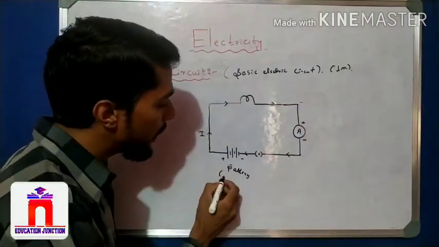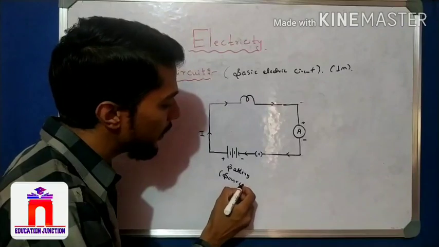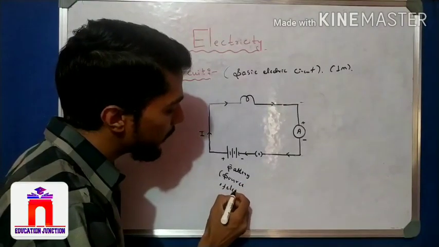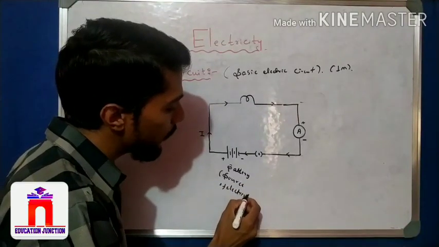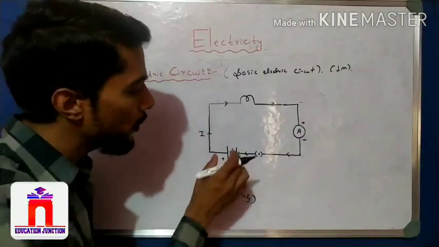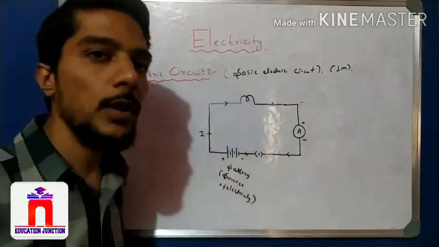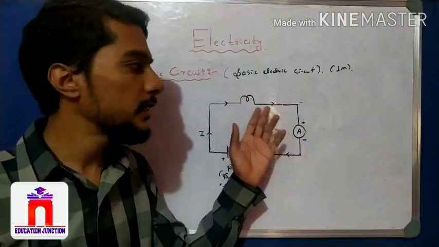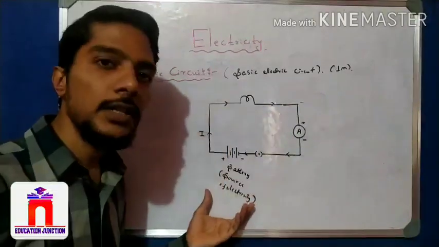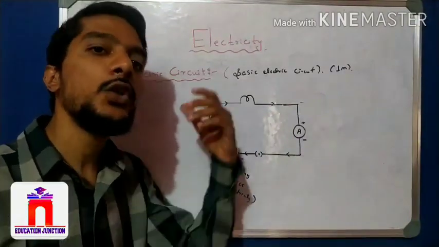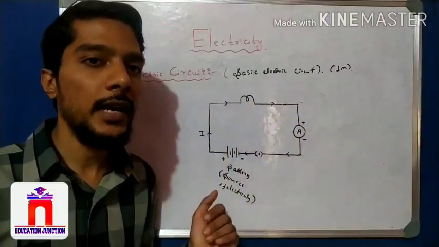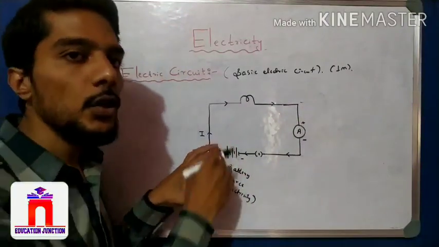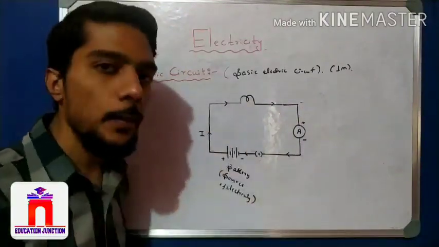Because it is the source of electricity, the source of current. Without a battery, there is no possible flow of electricity, because the battery has the charges, and the flow of charges results in electric current. No charge means no electricity. So the battery is very important in the circuit.